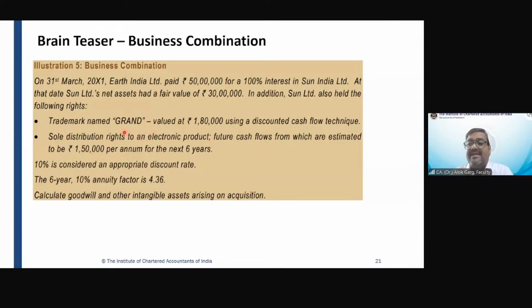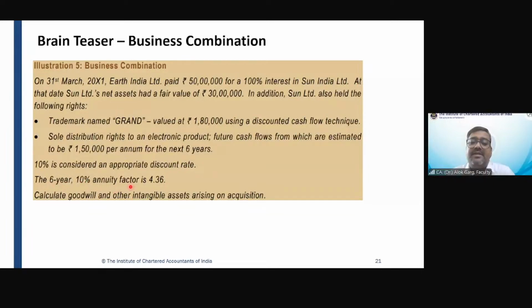Then there is another intangible asset also. This company, Sun India, has a sole distribution right of a product. The future cash flows from which are estimated to be rupees 1,50,000 per annum for the next 6 years. So Earth India is also expecting to receive 1,50,000 rupees per annum for the next 6 years, meaning total 9 lakh rupees. 10% is considered an appropriate discount rate.